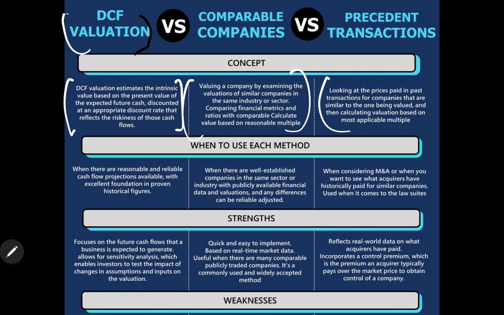Then we have the precedent transactions. This means looking at the prices paid in past transactions for companies that are similar to the one being valued, and calculating the valuation based on the most applicable multiple. So this is the precedent transaction multiples, based on past transactions.